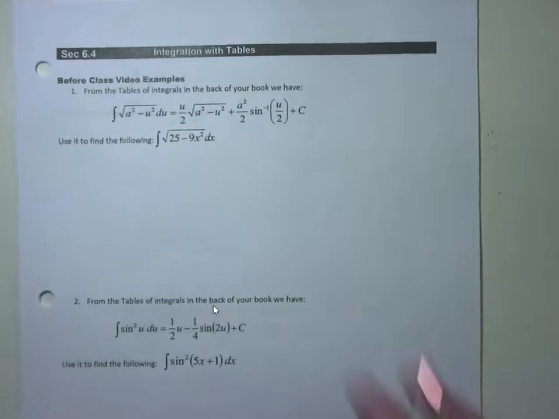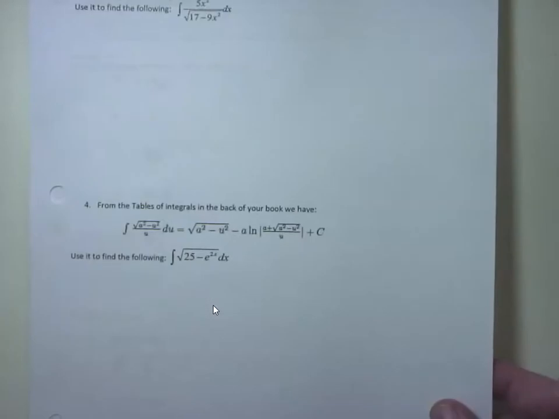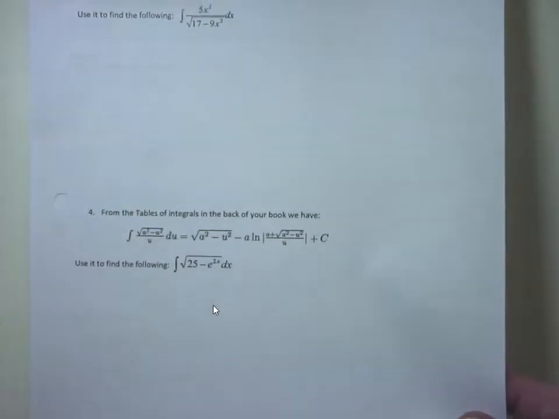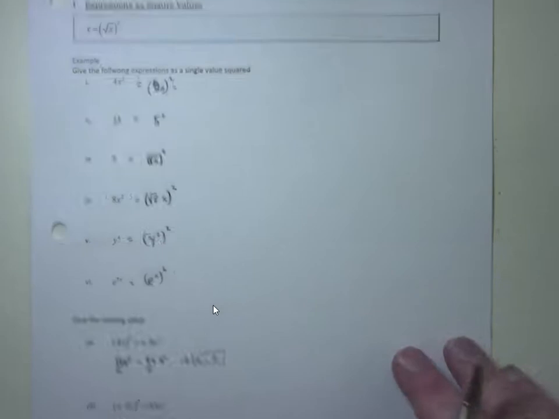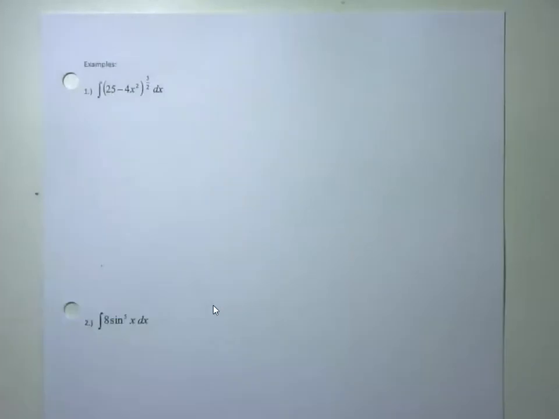So again, watching the pre-section videos, I did these problems for you guys, and you saw that moving the e to the x to the other side type concept. And we did a little bit of the algebra review and analyzing a bunch of stuff with that u squared look to it. So I thought we'd pick it up with this example here.